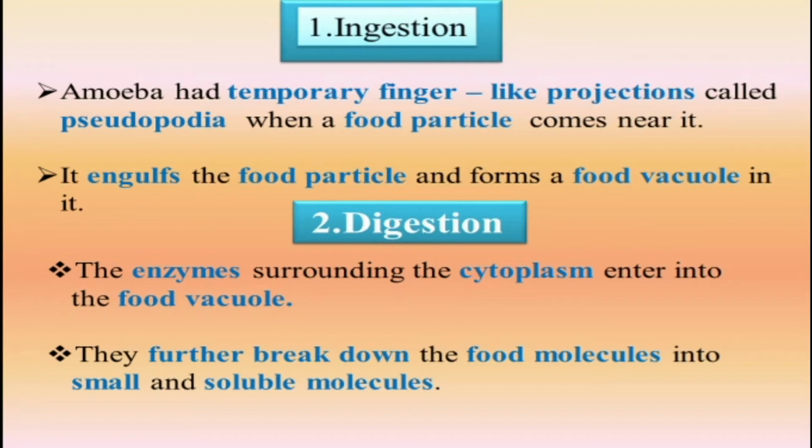So what happened? The food that comes inside may be a complex substance. It comes inside the body, into the cytoplasm. The cytoplasm has special enzymes that break down the food in the vacuole from complex molecules to simple and soluble molecules.